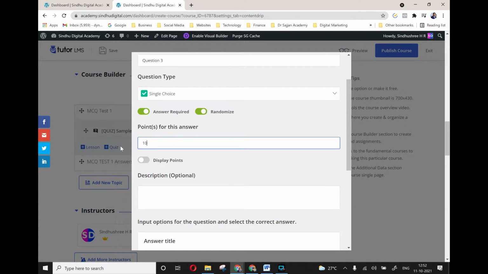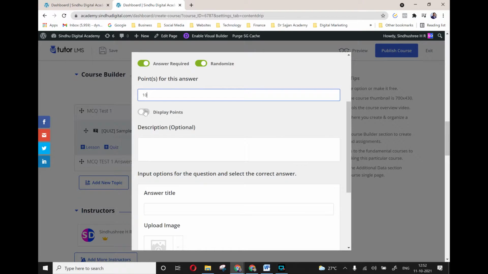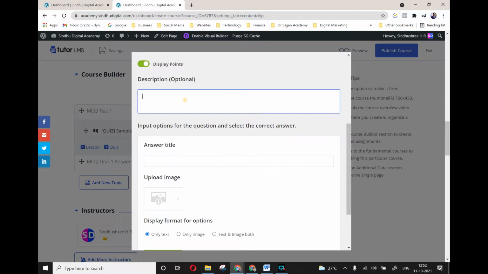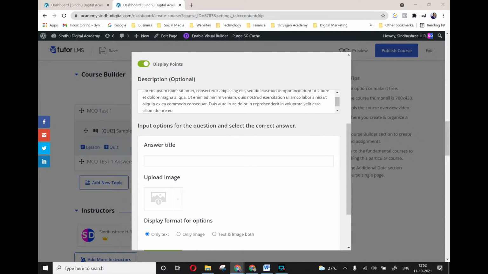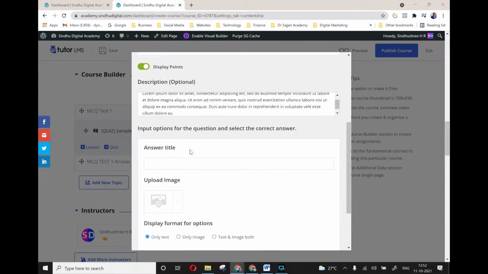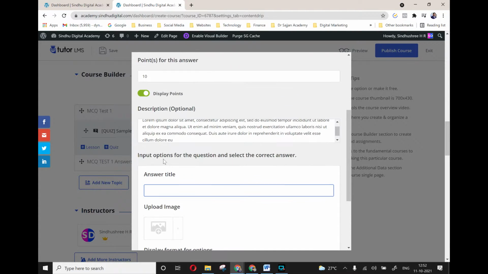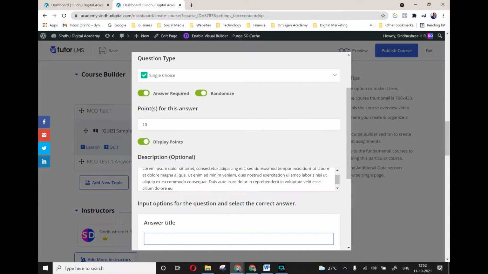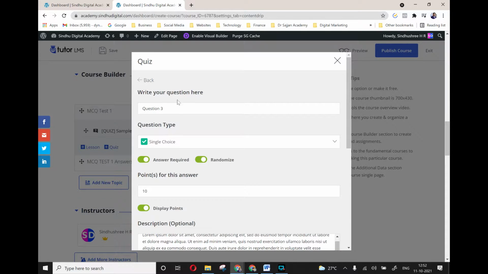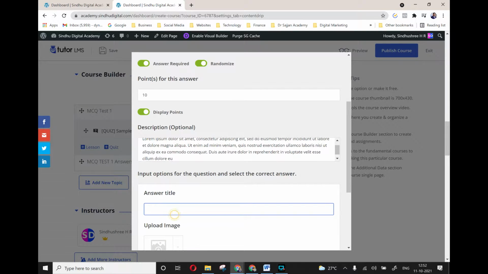I'll make it 10 marks for this. You can choose either to display the points to the students or not, so let me display it. For the description, you can put some optional description if you want. Let me put a small description here, okay. Yeah, the description is put. Now the question answer title, okay. Right, input. So now this will be optional. This is a question, right? So now is the answer title, okay.